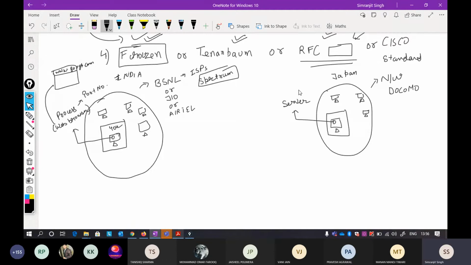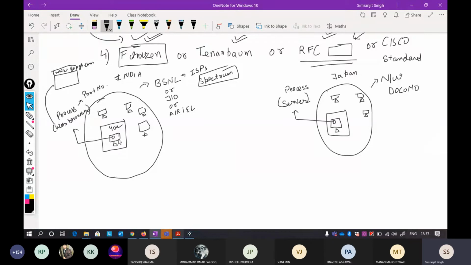The server is nothing, it's just a computer that provides services to the user. A simple computer can also act as a server. So again, this server is a process. Here the process is the web browser, here the process is your server.